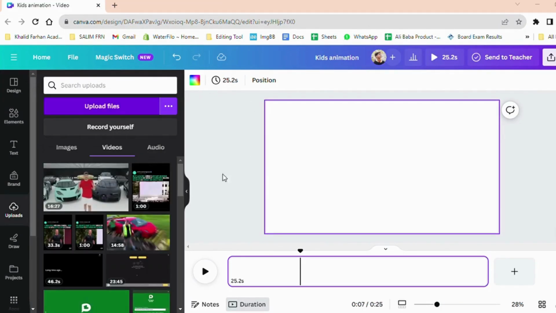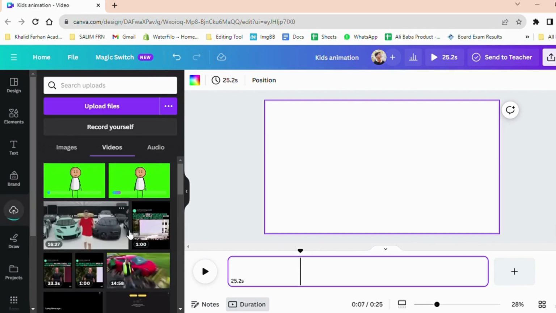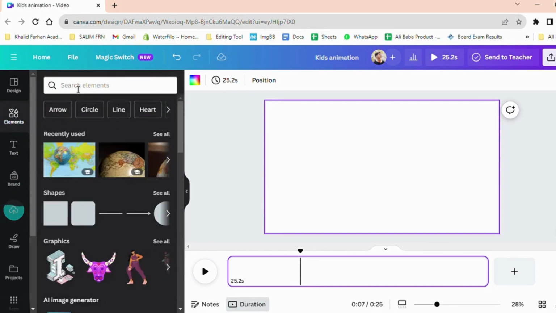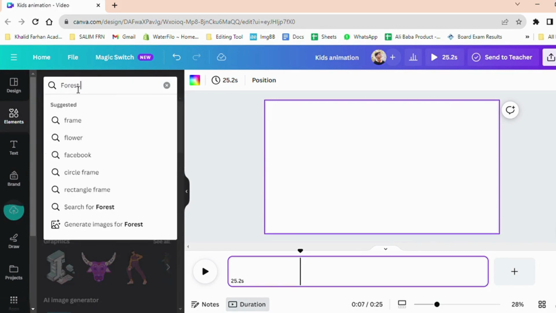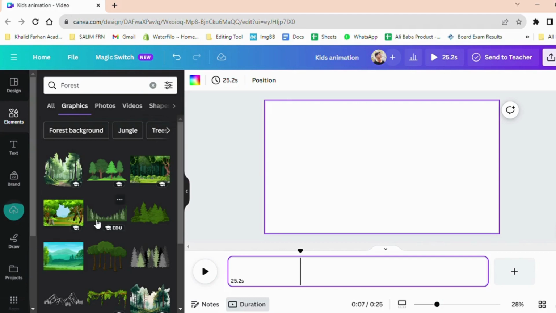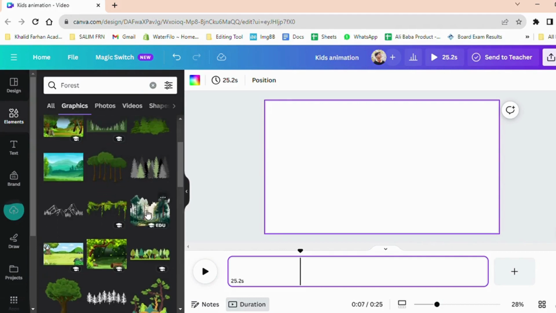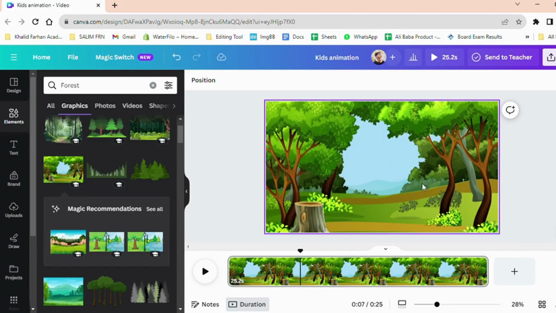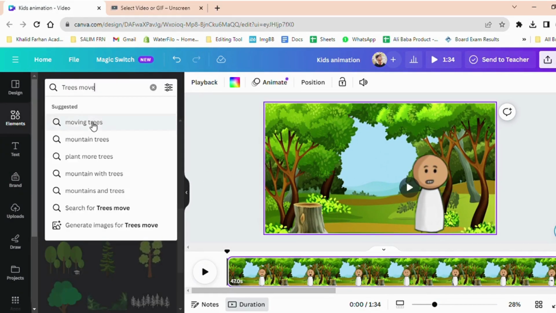Here's where the magic happens. Upload all the animated videos that we've artfully crafted with Adobe Express. These videos are the heart and soul of our educational adventure. Next, head over to the Elements section where we'll add the perfect touch to our video. Search for a forest background and choose a suitable background image. Adjust it to fit the video size seamlessly. To ensure a perfect fit, refer to the animated videos duration in your upload folder.